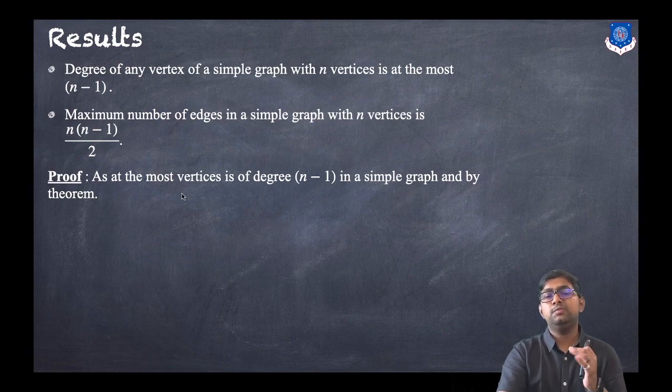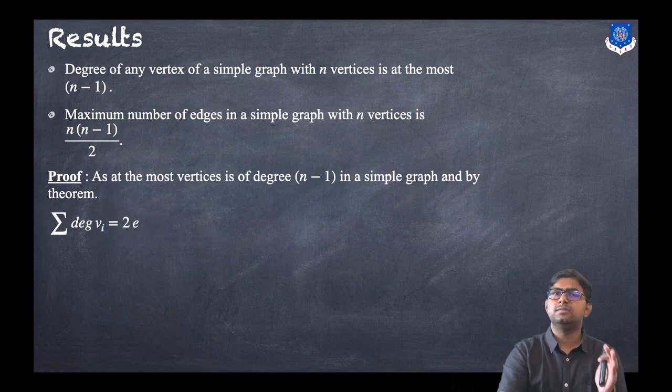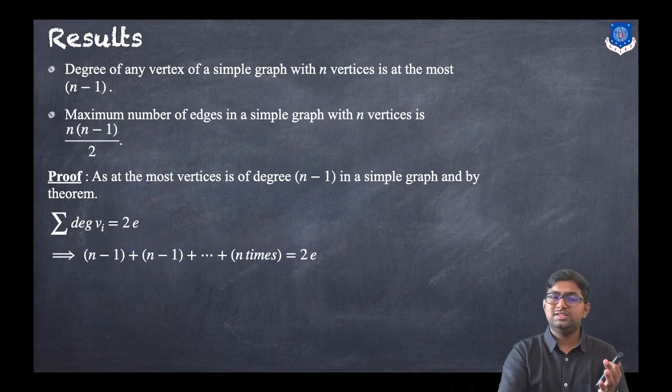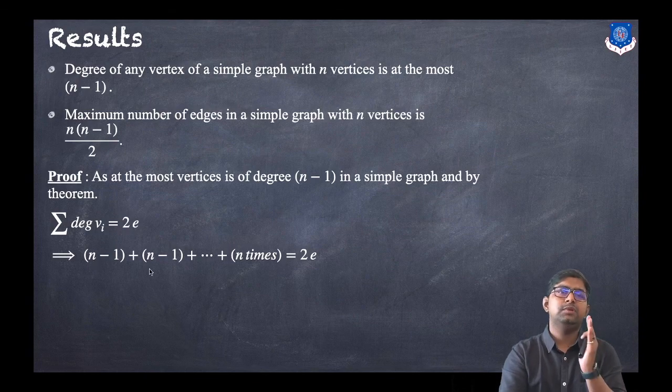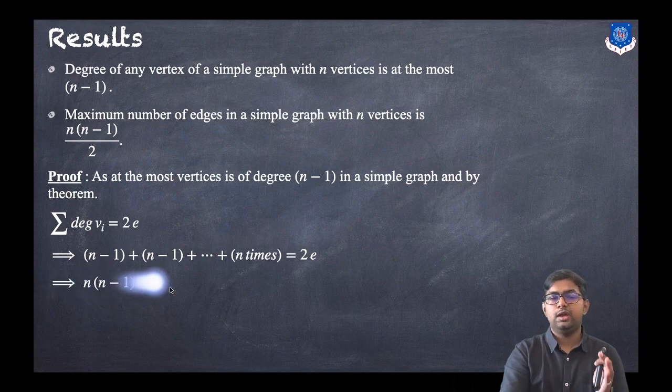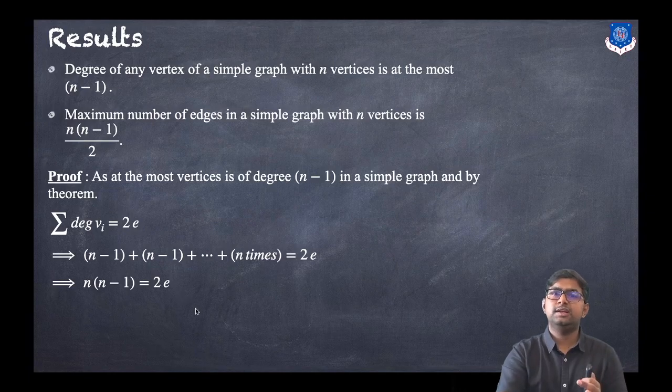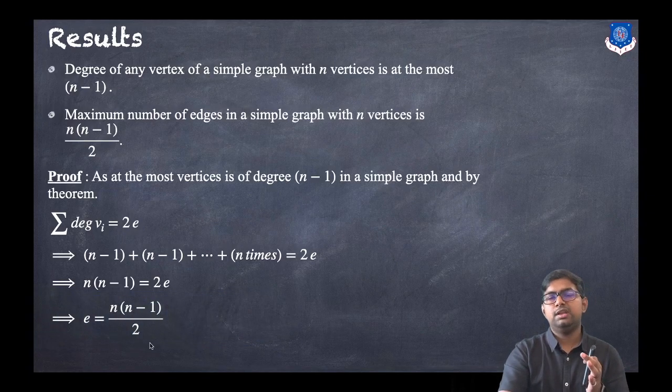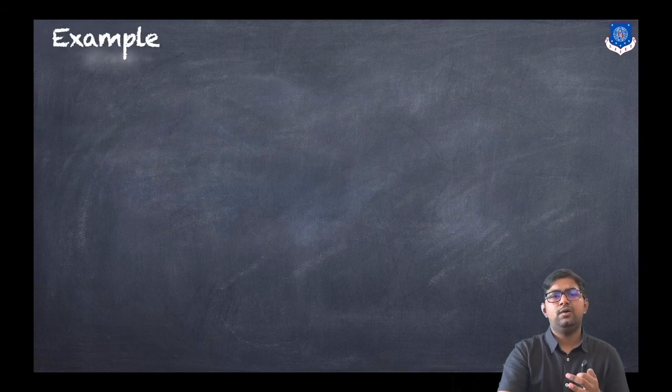As there are at most vertices of degree n minus 1 in a simple graph, by the handshaking lemma the sum of degrees of vertices is twice the number of edges. So sigma degree of Vi equals 2E. The at most degree is n minus 1, so n minus 1 plus n minus 1 and so on up to n times equals 2E. That is n(n minus 1) equals 2 times E. Now solving for E, it will be n(n minus 1)/2. That is simple. Now let us discuss an example.